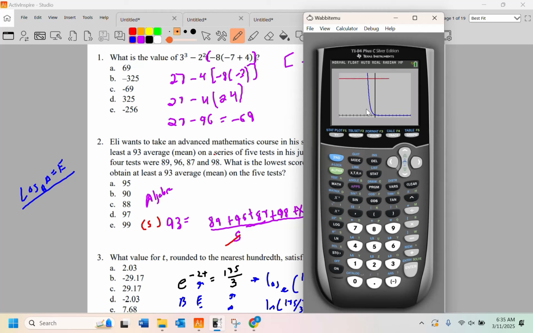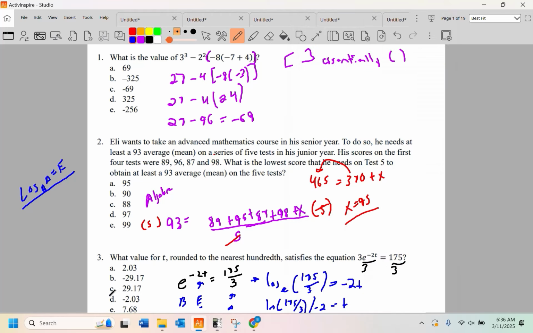And there's our intersection. And you can even look down at the x-axis. It's around -2. So it's choice D, just like the calculator told me a minute ago. Right there.